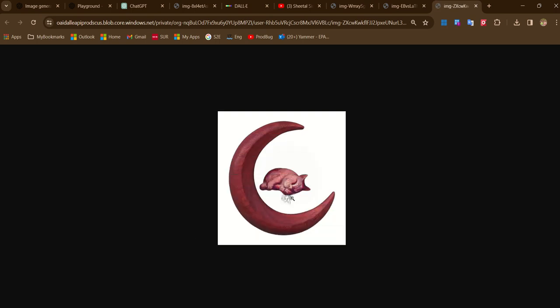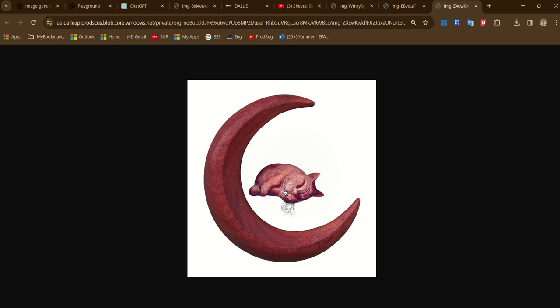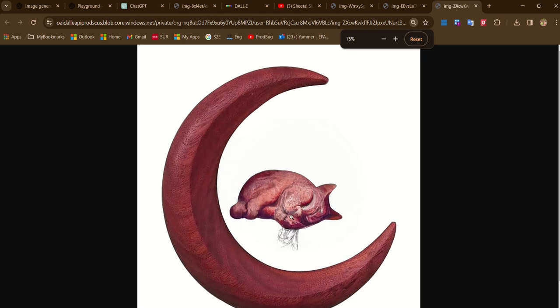Nice. So this is a big cat, very nice cat. This is a sleeping cat. Have you observed that this cat is the same color as this moon? So AI is trying to apply something so that the cat is of the same color. I thought some normal cat would come, but this is a wooden cat kind of thing.